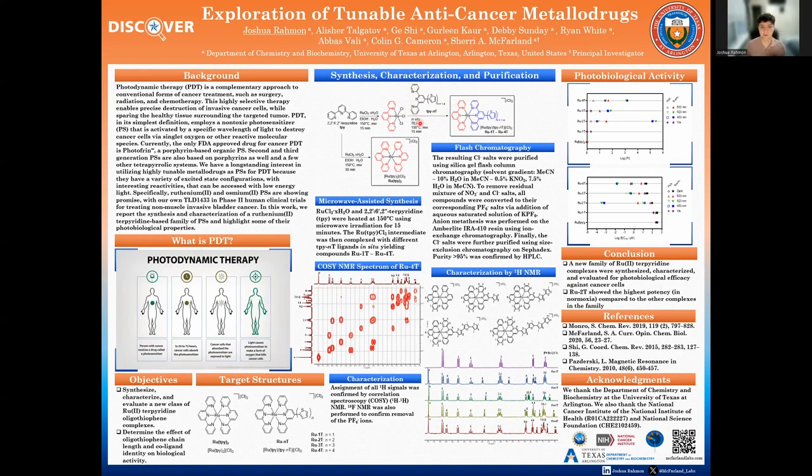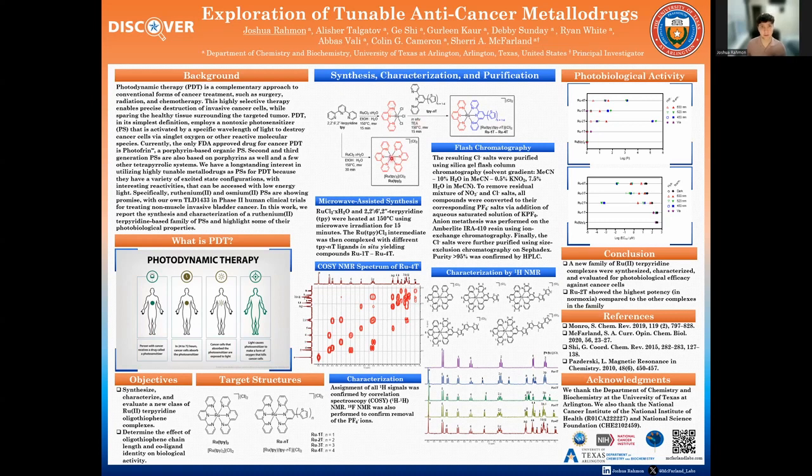After the synthesis, the resulting chloride salts were purified using silica gel flash chromatography, and then to remove residual mixtures of nitrate and chloride salts, all the compounds were converted to their corresponding PF6 salts upon the addition of aqueous KPF6 solution. Anion metathesis was then performed on Amberlite resin using ion exchange chromatography. Finally, the chloride salts were further purified using size exclusion chromatography, and HPLC purity of greater than 95% was confirmed.